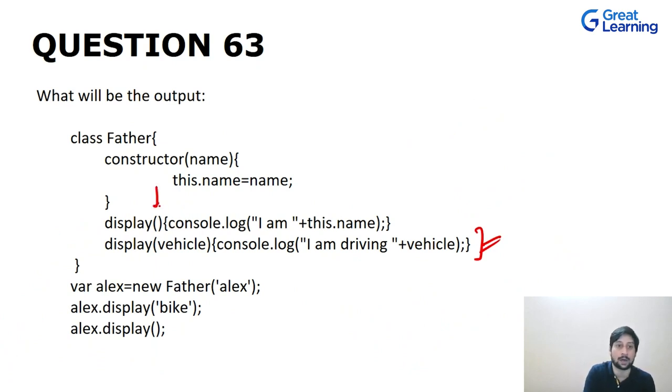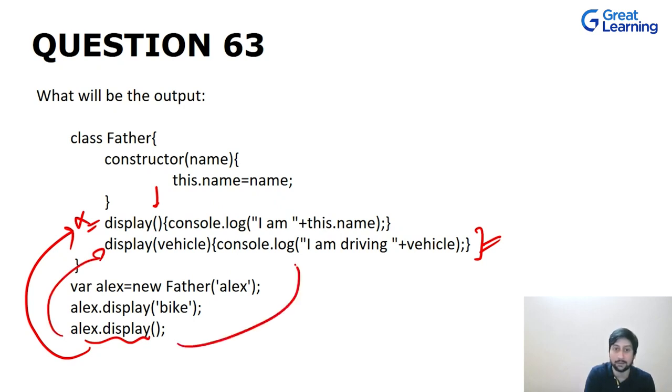Even if you have a display function without arguments, don't think that this second function call will call this. No, it will always call this. Even if you have 2 arguments, 3 arguments, and let's suppose you have one more display with 2 arguments, A and B, printing console log hi, and then you call alex.display and pass in 2 arguments A and B.